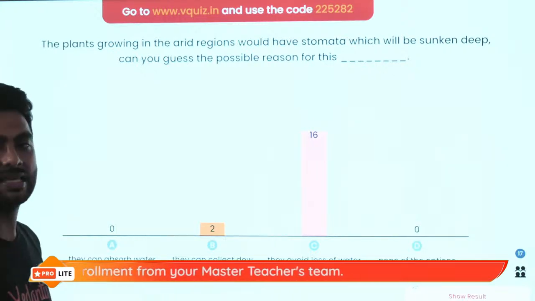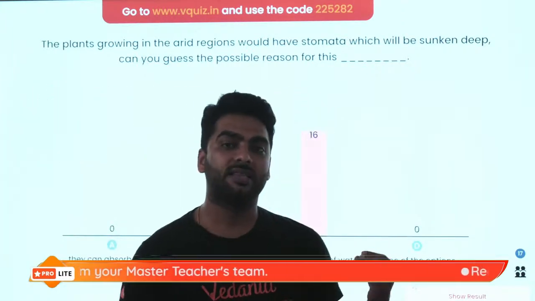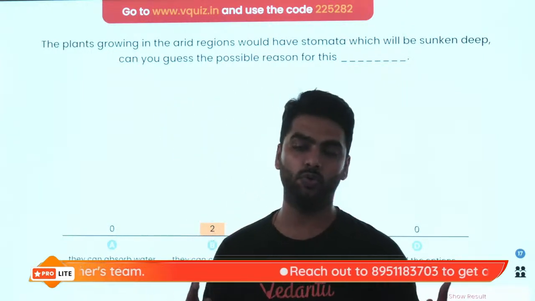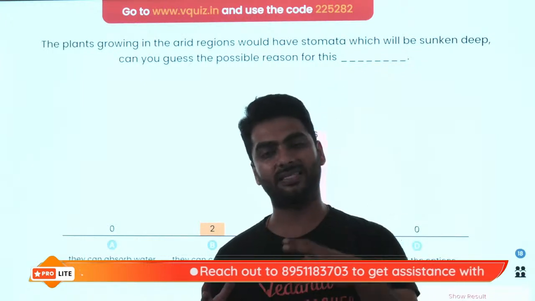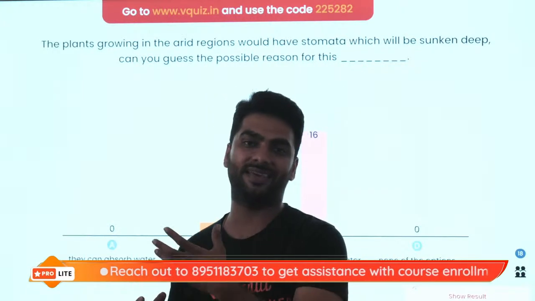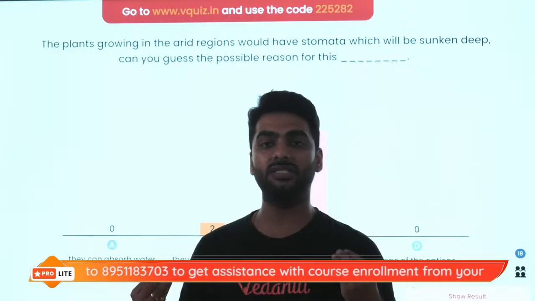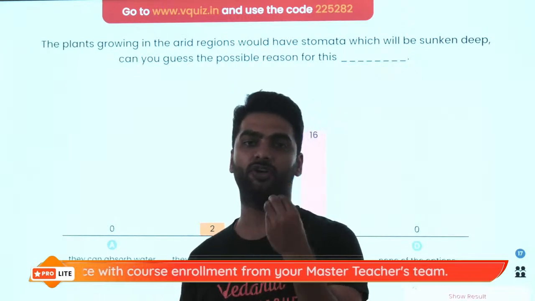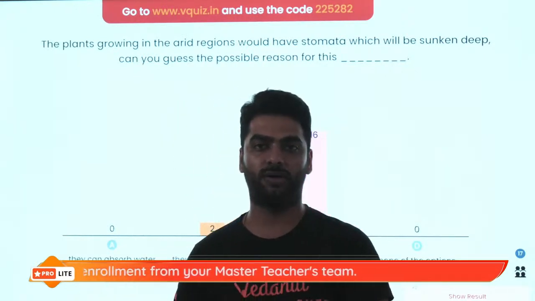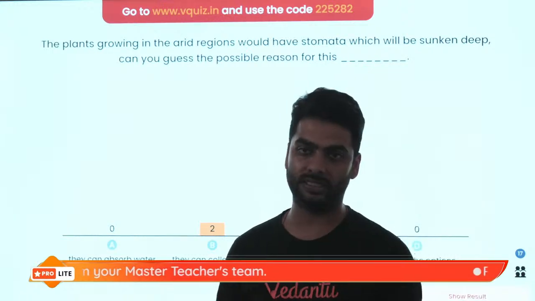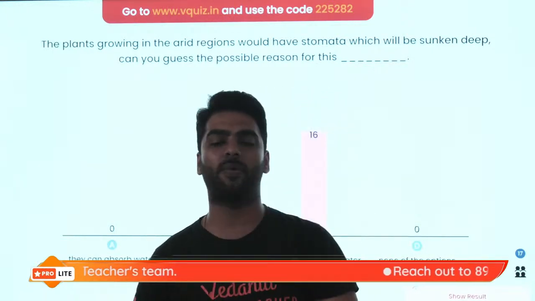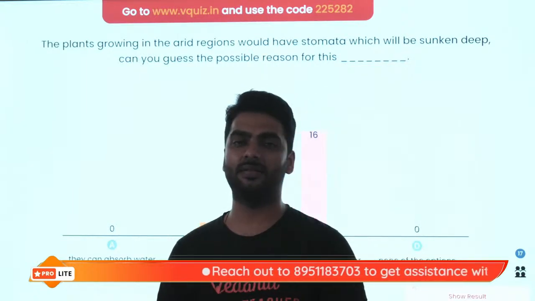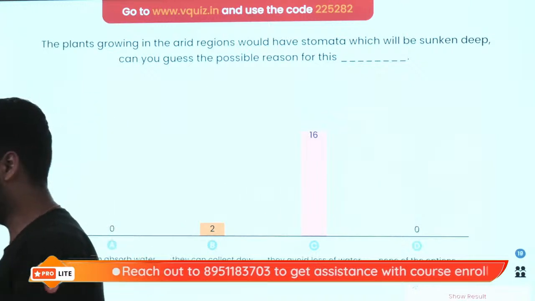Now these kinds of plants have deep sunken stomata because they want to avoid losing water through transpiration. That is why some plants in the arid regions, like cactus, have thorns. They have thorns because they do not want to have leaves, because if they have leaves they will have stomata. Stomata will do transpiration and there will be a loss of water. But those which have leaves, like certain succulents, have very, very deep sunken stomata. The deeper the stomata is, the more difficult it becomes to carry out transpiration, and this helps the plant to retain water. So that is the correct answer.